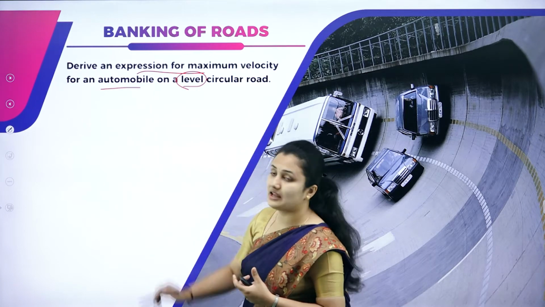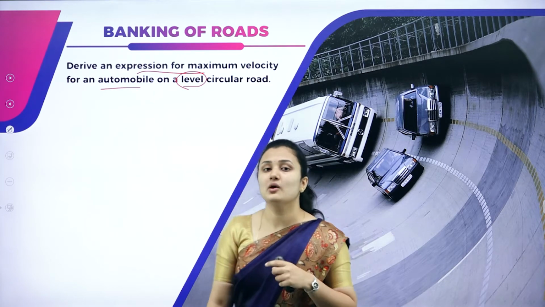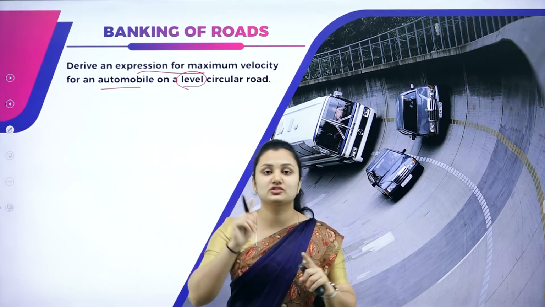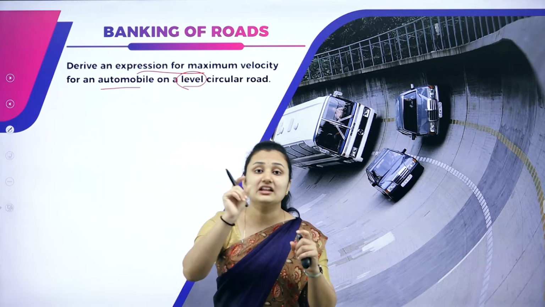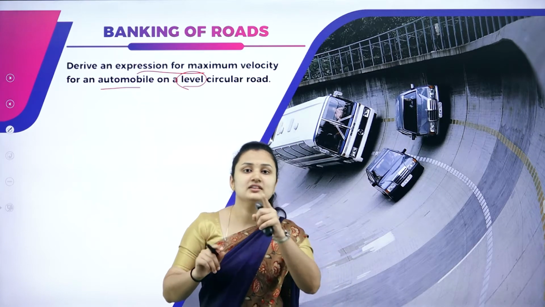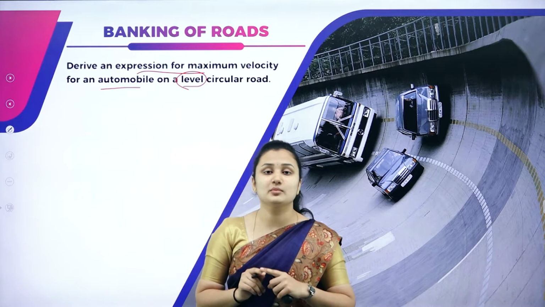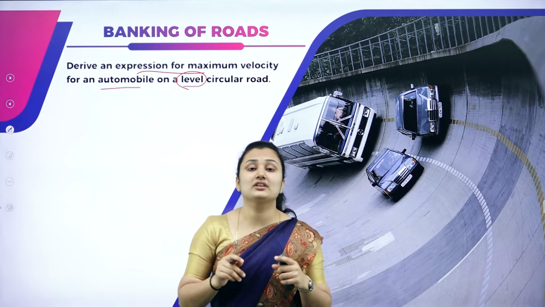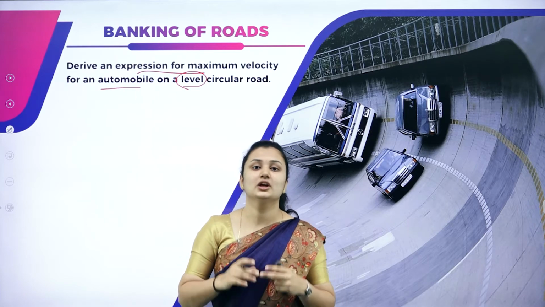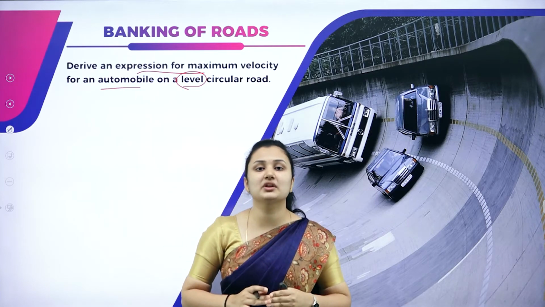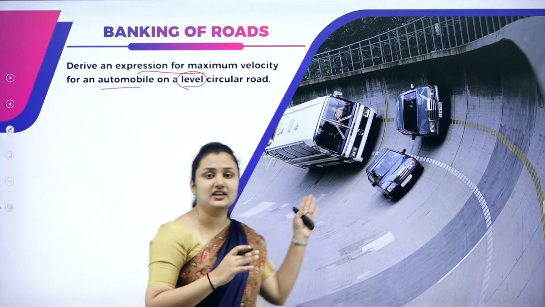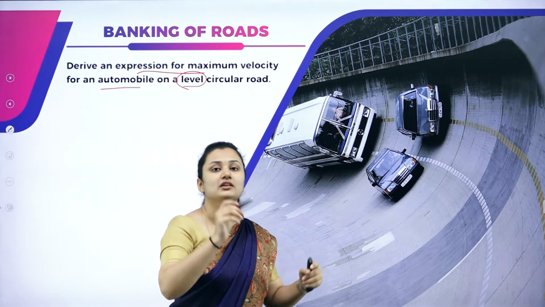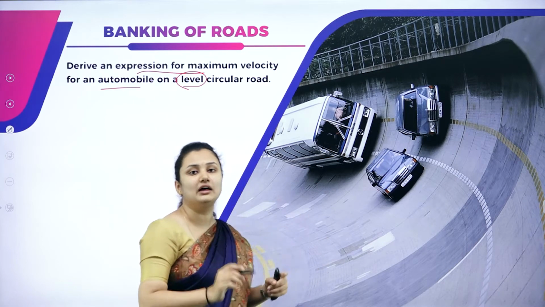In case of this derivation, for deriving a maximum velocity, that we'll see in this slide. In case of a stone rotated in a circle, the tension in the string will provide you the necessary centripetal force. Similarly, for an artificial satellite moving around the earth, the gravitational force of the earth will provide you the necessary centripetal force. Similarly, in this case, what will provide you the necessary centripetal force to help the car to take a circular turn?